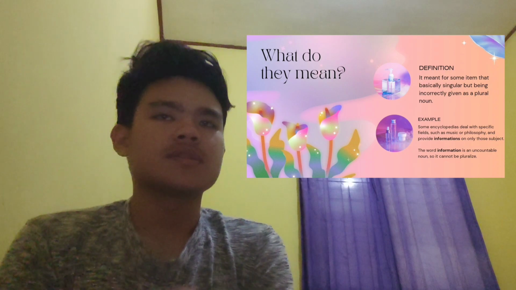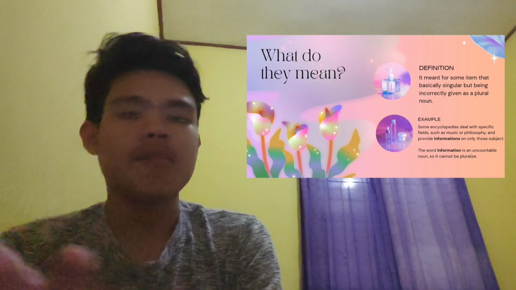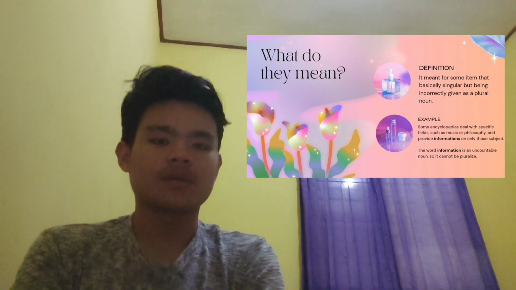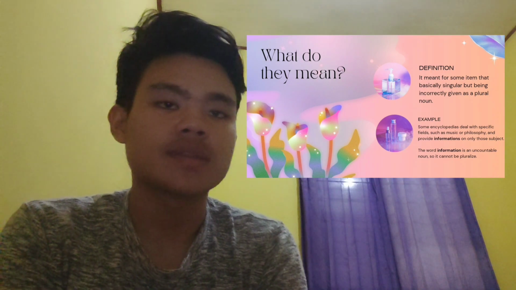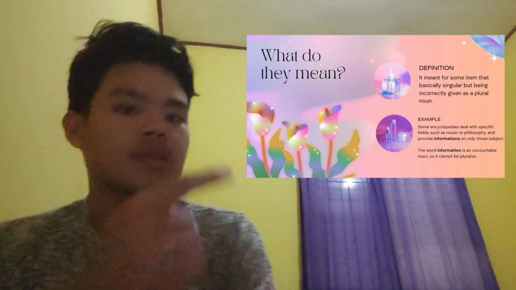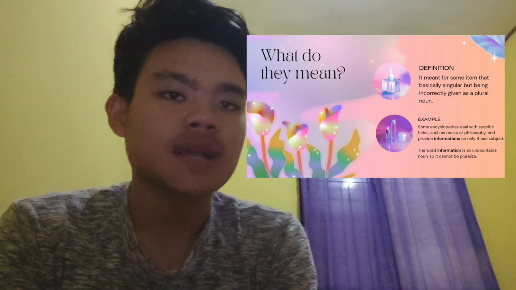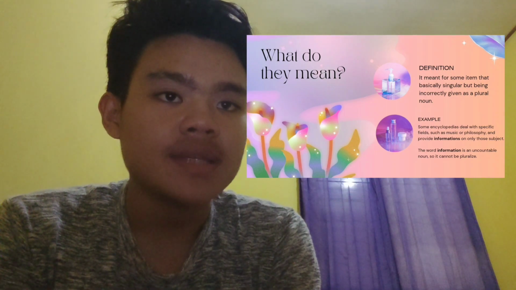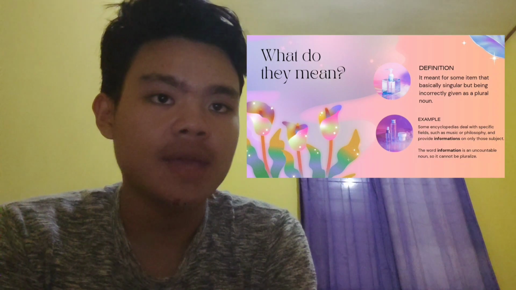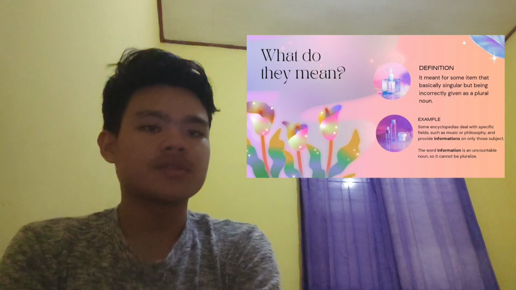It just basically happens in our daily life or when we are making sentences or words. For example, some encyclopedias deal with specific fields such as music or philosophy and provide information on only those subjects.